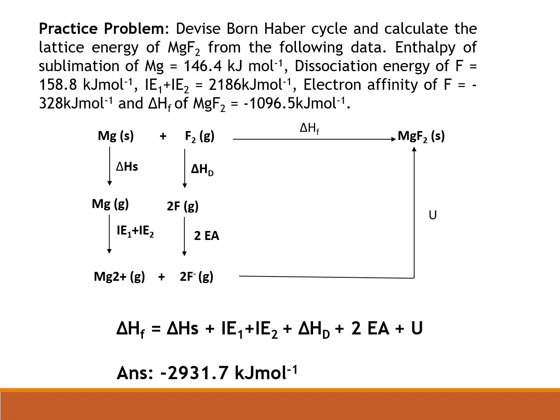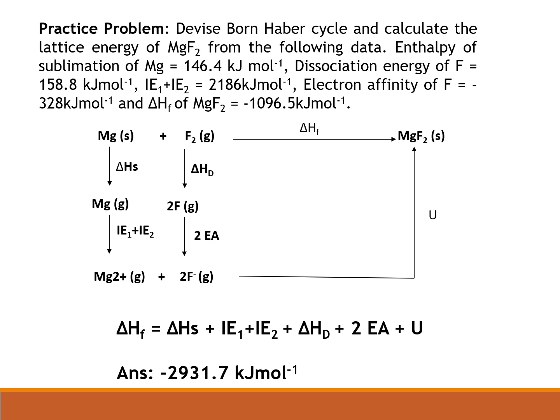So this is an example for a practice problem. You have to devise the Born-Haber cycle and calculate the lattice energy of magnesium fluoride with the help of the data given. You are provided the enthalpy of sublimation of magnesium, dissociation energy of fluorine, the first and second ionization energies of magnesium, electron affinity of fluorine, and enthalpy of formation of magnesium fluoride. So first of all, we can write down the Born-Haber cycle, and then we can calculate the lattice energy.